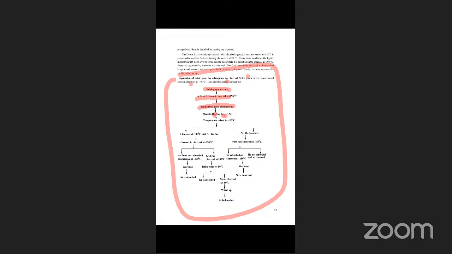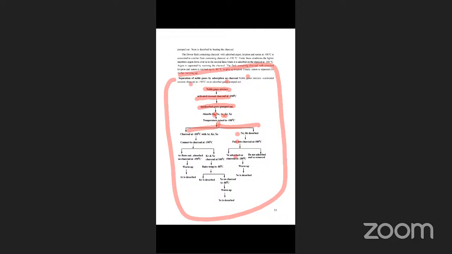Then the temperature is raised to minus 100 degrees. Neon and helium are released at minus 100 degrees and pass into charcoal at minus 180 degrees, where the temperature is decreased.